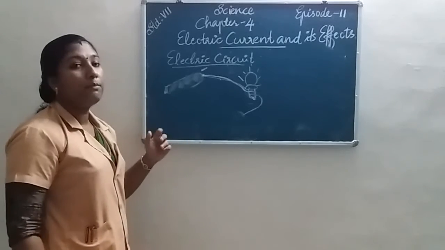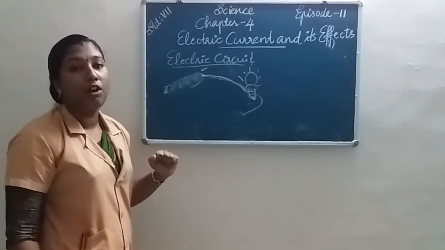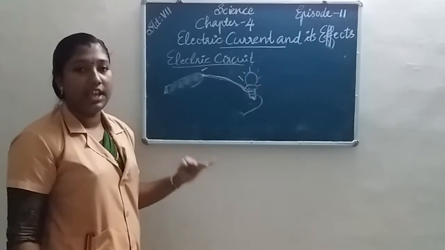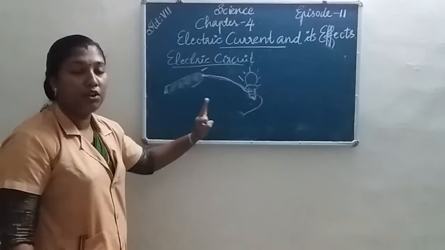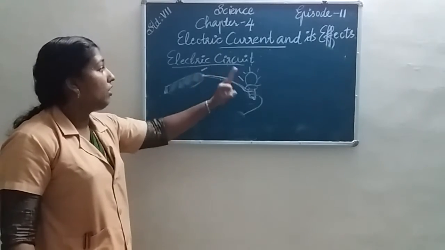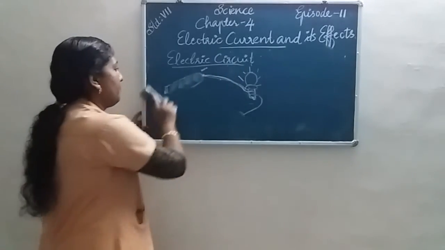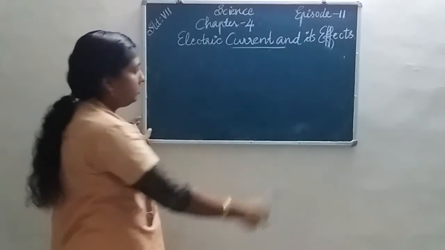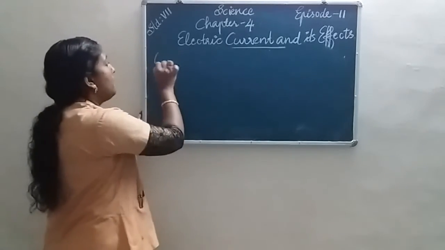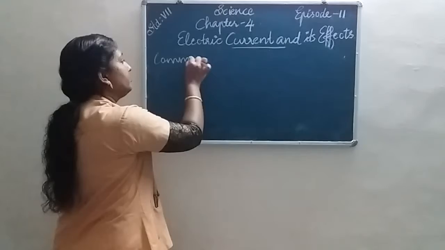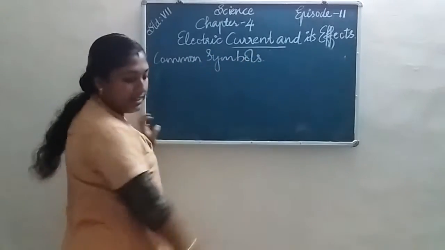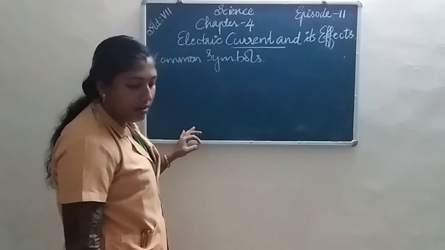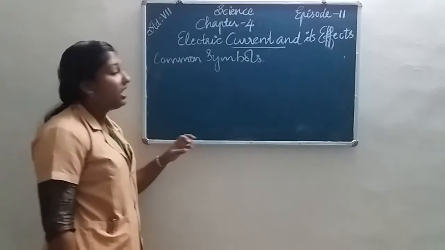So we use some common symbols for bulb, cell, etc. for drawing electric circuits. Commonly used symbols for electric components.